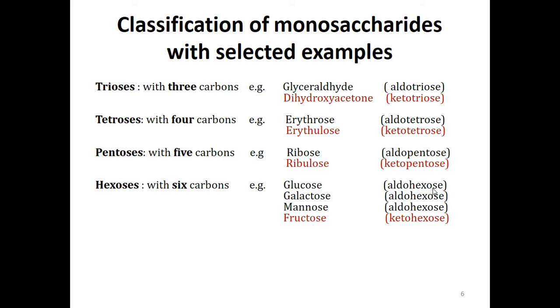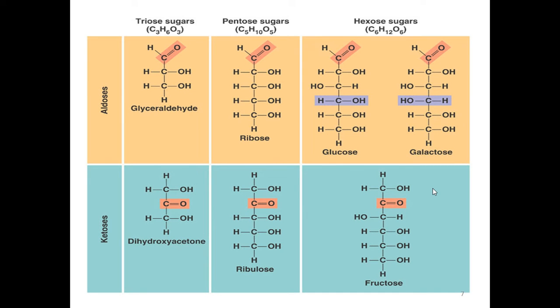Pentoses with 5 carbons, for example ribose in the case of aldopentoses, and ribulose, which is a ketopentose. And hexoses with 6 carbons, for example glucose, galactose, and mannose are aldohexoses, and fructose is a ketohexose.